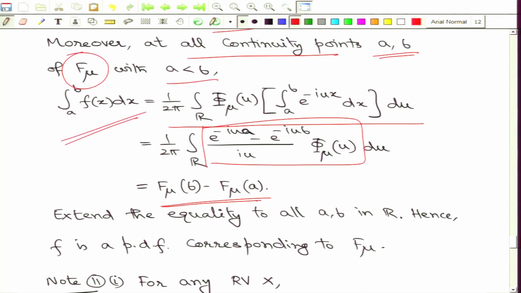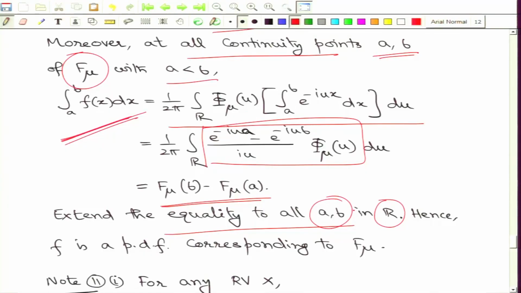So, therefore, the difference of the distribution function is recovered in terms of the non-negative continuous function small f over the interval a b, and therefore, this can be further extended to an equality involving all a, b in the real line, not necessarily only looking at a, b where the distribution function is continuous.